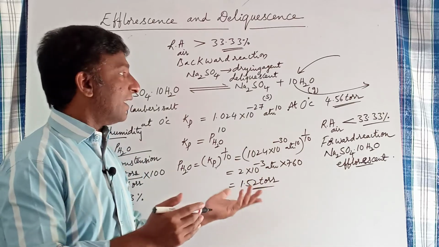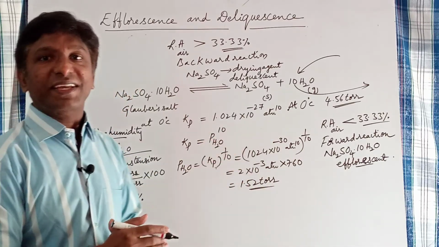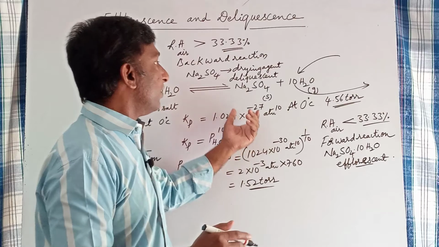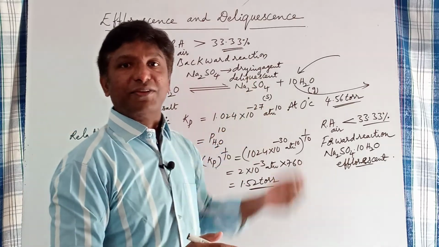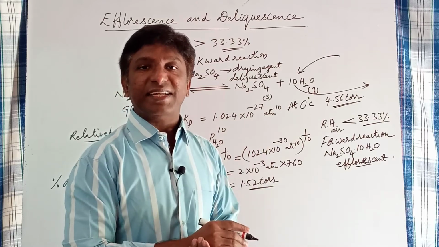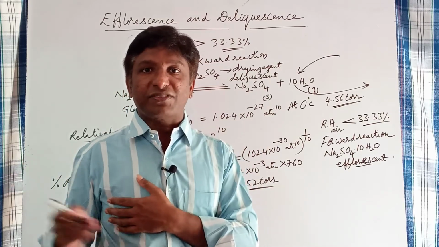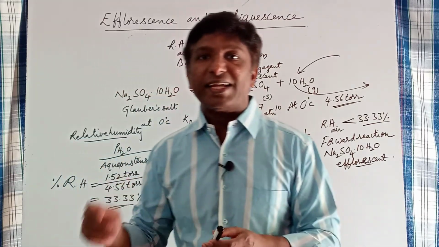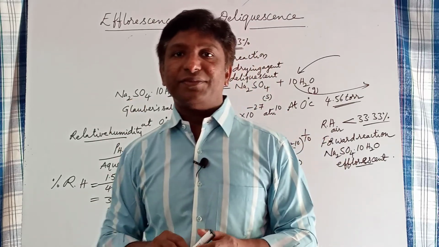I have explained already under which conditions the salt having fewer water molecules absorbs water molecules and acts as a drying agent, and the salt having more water molecules acts as efflorescent.